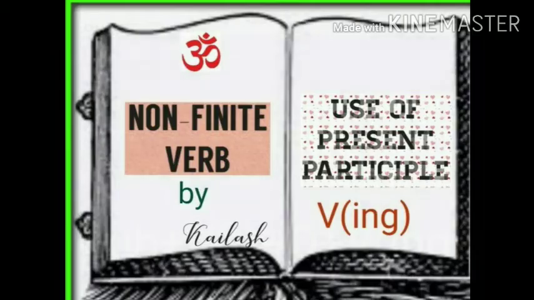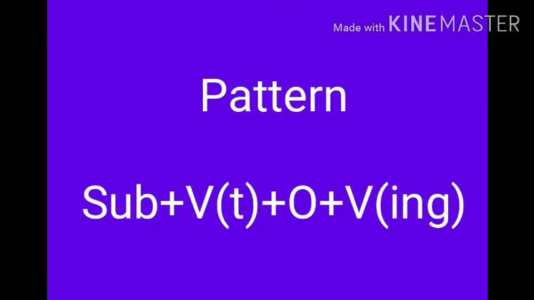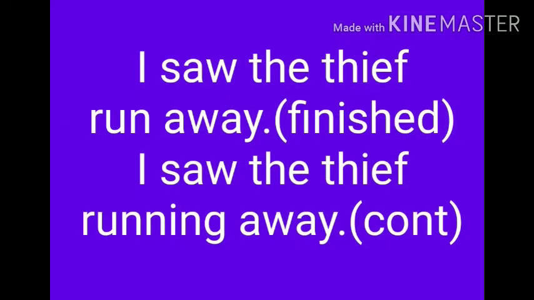For example, I saw the thief run away. It is the finished action. Here run is the bare infinitive, and it means that I have seen totally till the thief disappeared. But I saw the thief running away. It is unfinished action. It is a continuing action. That means I saw the thief running, while he was running, I came out.